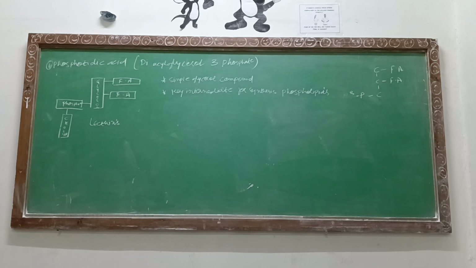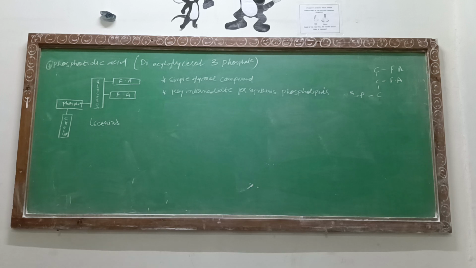Lecithin is also known as phosphatidylcholine. Why is it called phosphatidylcholine? Because the choline group has come and joined the phosphoric acid. That's the reason you call it phosphatidylcholine. Otherwise, you call it lecithin. Simple.